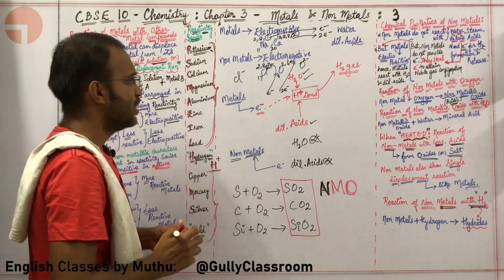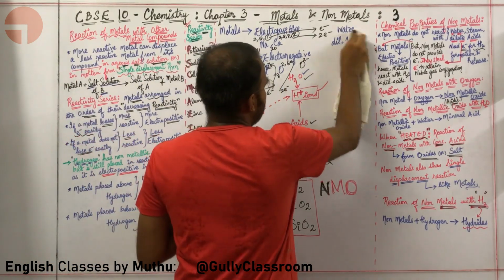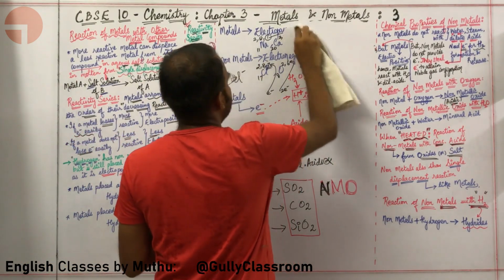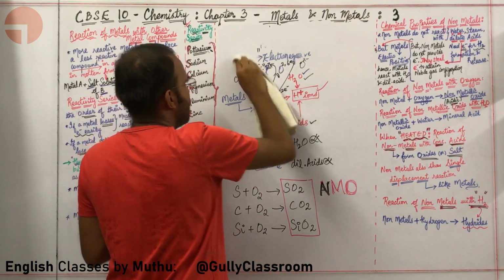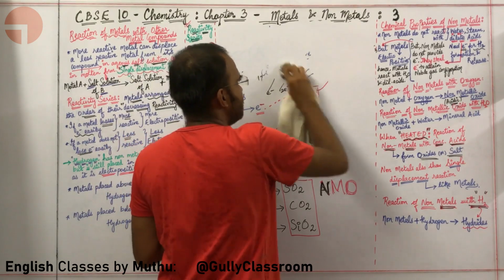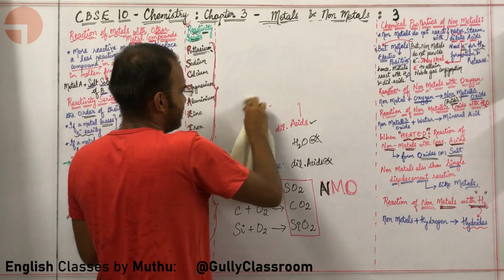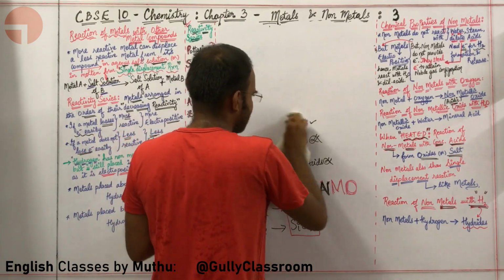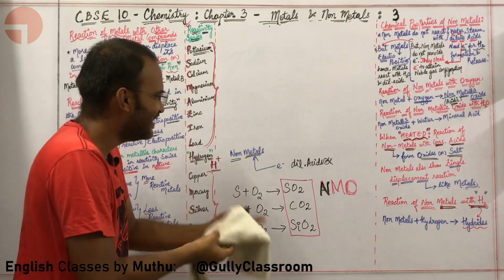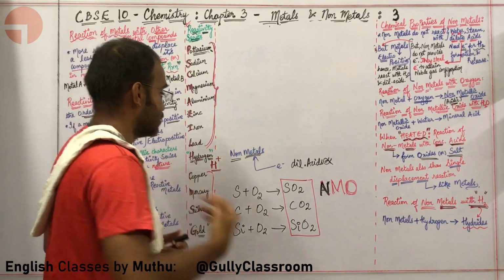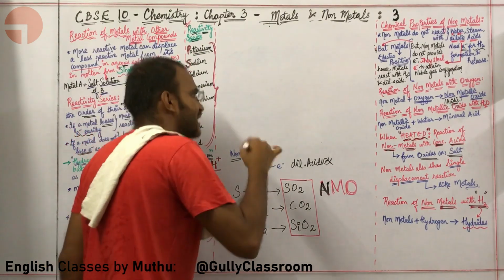Okay, fine. Okay, sir. Now let me ask you a question. You did tell me that non-metals do not react with acids and water. Now, what about oxides? You have formed some nice oxides, and you already told that these non-metallic oxides are acidic in nature. How do these oxides react with water?